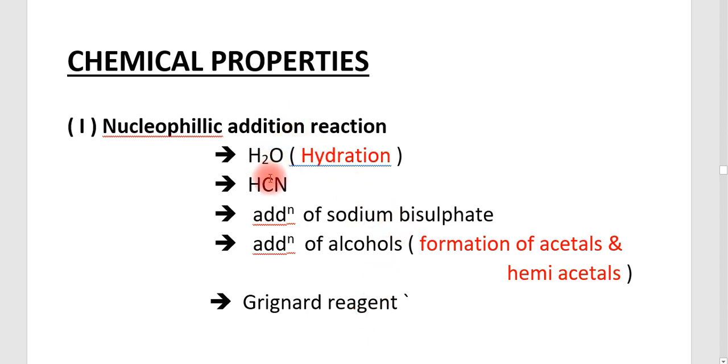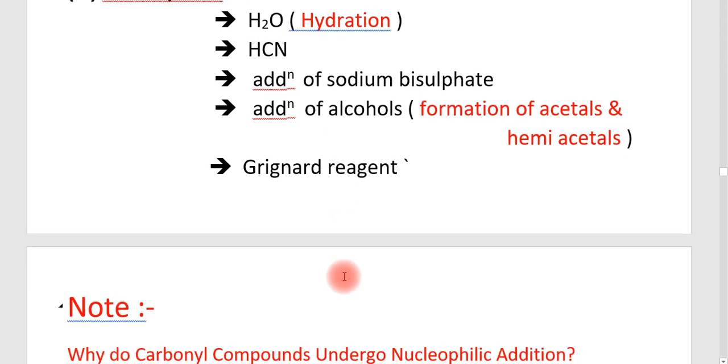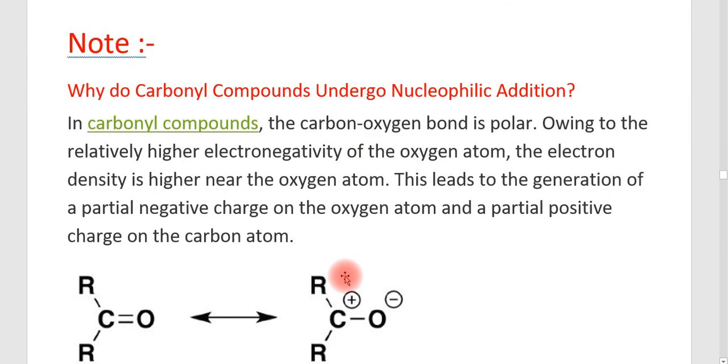But in your syllabus, only 2 of them need to be explained. That is, the nucleophilic addition reaction of HCl or the addition of sodium bisulfite. So I am only concentrating on that. But don't misunderstand that only these 2 chemical properties are important for aldehydes and ketones. Instead, there are different types of chemical properties also. Before entering into the nucleophilic addition reactions, let me show you how the carbonyl compounds undergo the nucleophilic addition reaction.